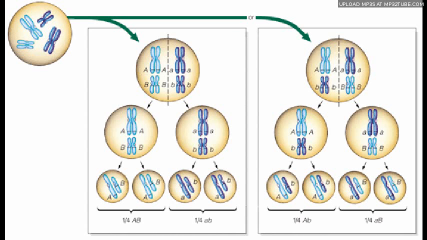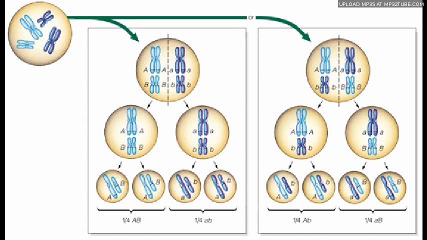Sexual reproduction involves the production of egg and sperm cells in the parents and the fusion of those cells during reproduction. Meiosis is the process that produces egg and sperm cells. The egg and sperm cells are then united to produce offspring. Such offspring are genetically different from both parents. This is because meiosis combines genetic information in new ways.